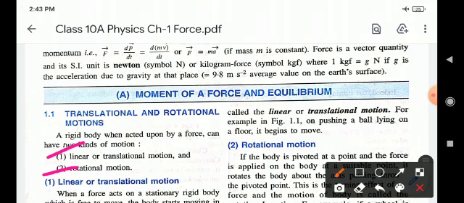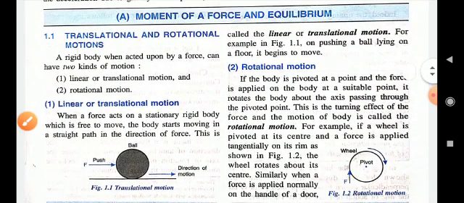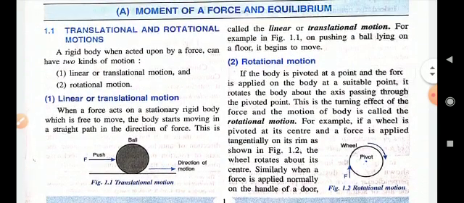Number 1 point, linear translation motion, in which all points of a moving body move uniformly in the same line or direction. Translational motion is the motion by which a body shifts from one point in space to another.